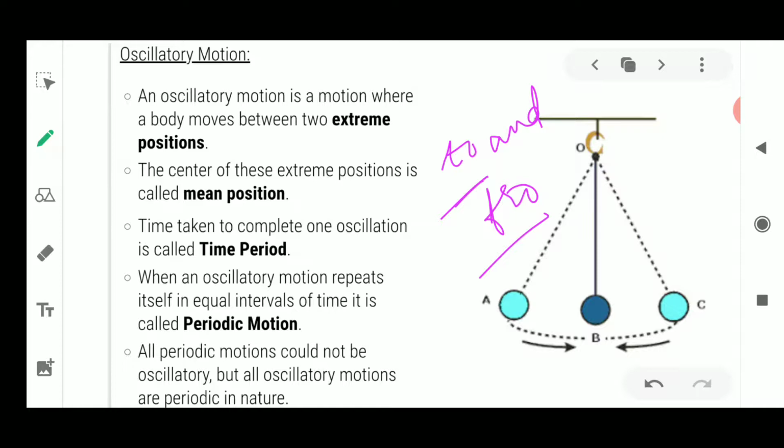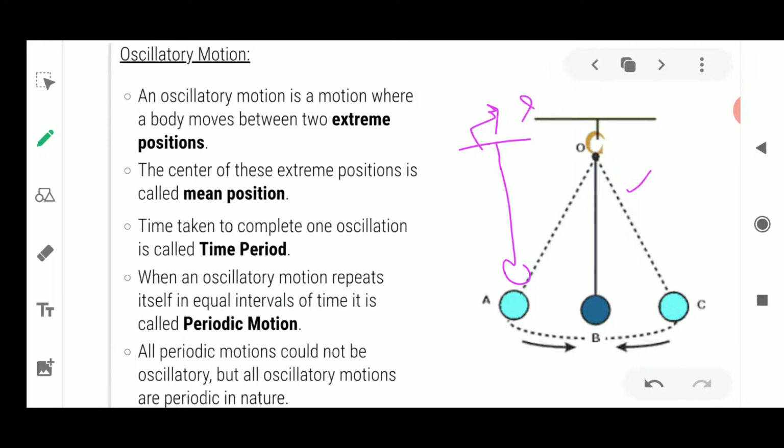And in the language of science, an oscillatory motion is a motion where the body moves between two extreme positions. The center of the extreme positions is called the mean position. Okay, now if you need to give an example of oscillatory motion, or objects which are moving to and fro, what examples are you going to give? The very first example which will strike your mind will be the pendulum. Okay, so a simple pendulum has the structure that it is tied from a support.